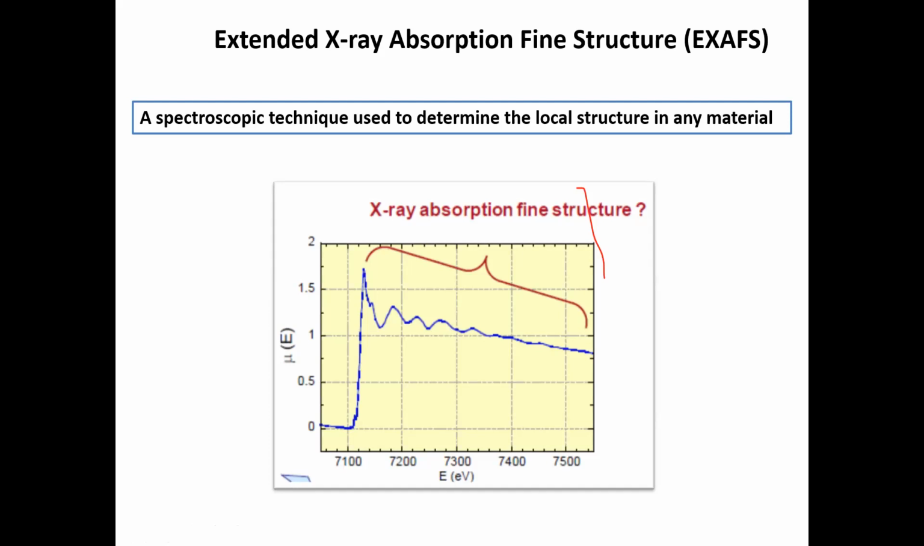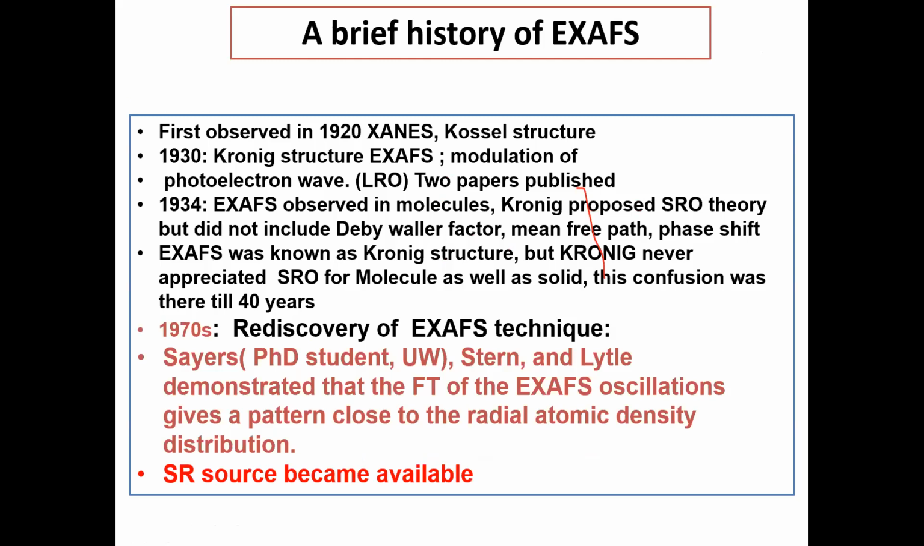Let me go through the history now. Later on, it was first given value as not noise but a signal, and that was observed by Kossel in 1920. It was known at that time as the Kossel structure, part of which we now call the absorption near edge structure. After 10 years, in 1930, Kronig gave some explanation for this fine structure, and at that time it was known as the Kronig structure.